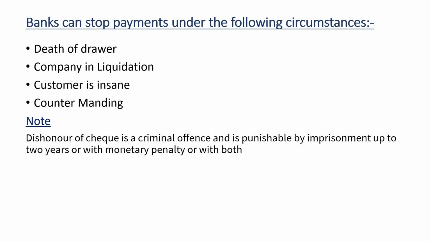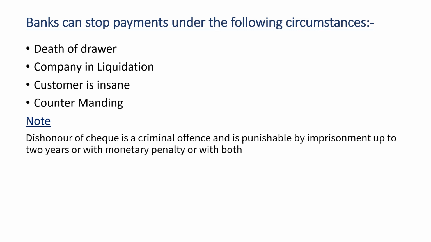Now let's see when the stop payment can be made. The stop payment can be made by the banks in case of death of the drawer. That is, if the drawer, the person who has written the check, is dead before the payment due date, then stop payment can be done. In case of company liquidation, that is, if a company collapses, then the court declares that company as bankrupt. So in that case, stop payment will be issued. And the next is countermanding.